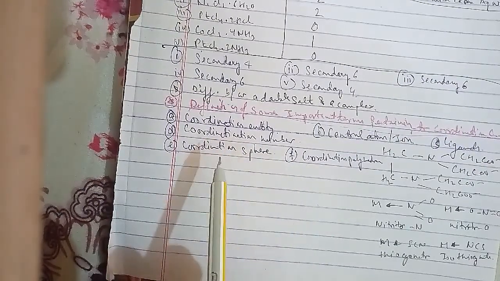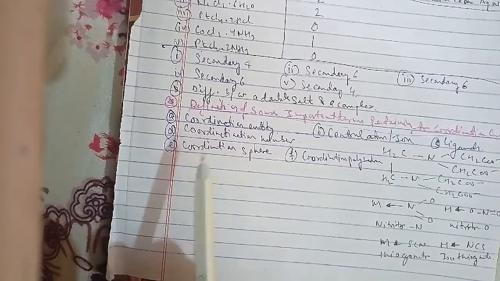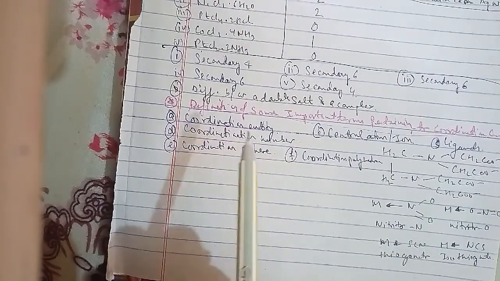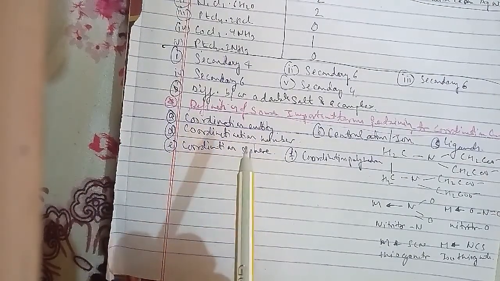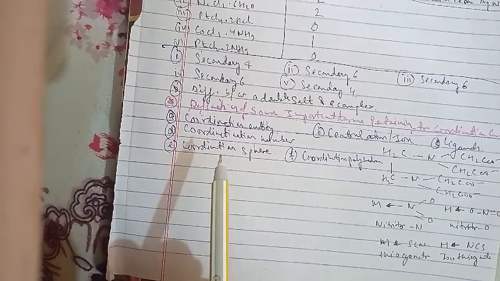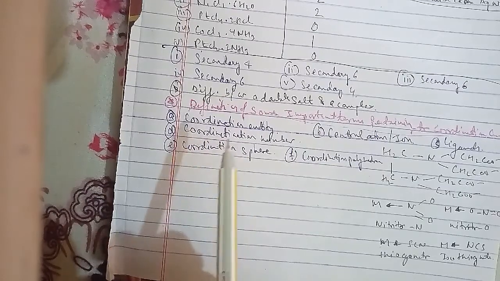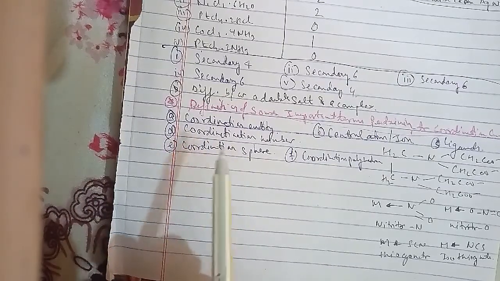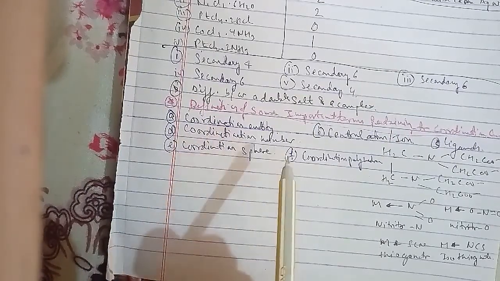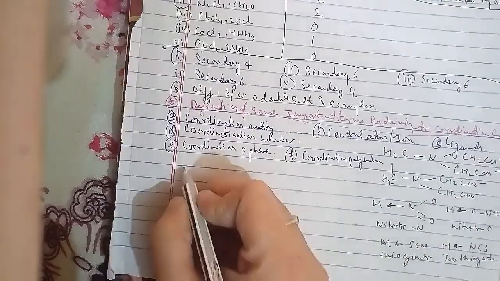So here this is represented as M bonded to L, L, L, L, L, L. This is octahedral.